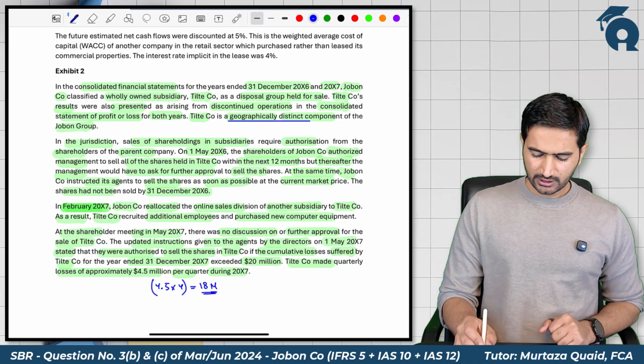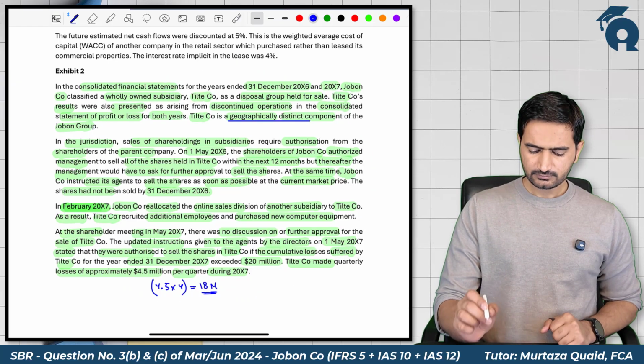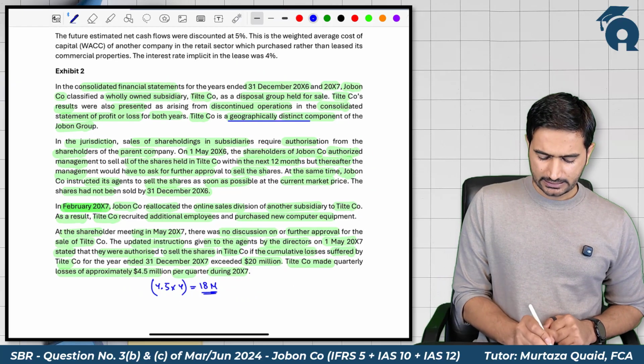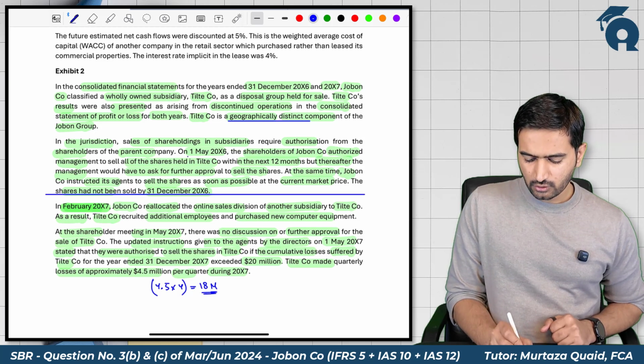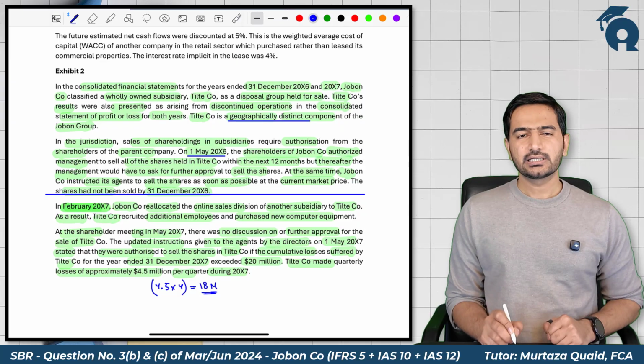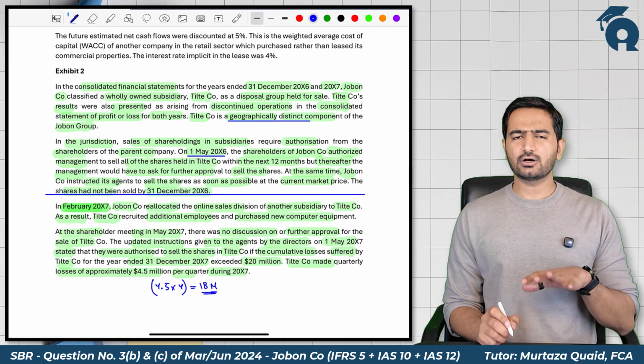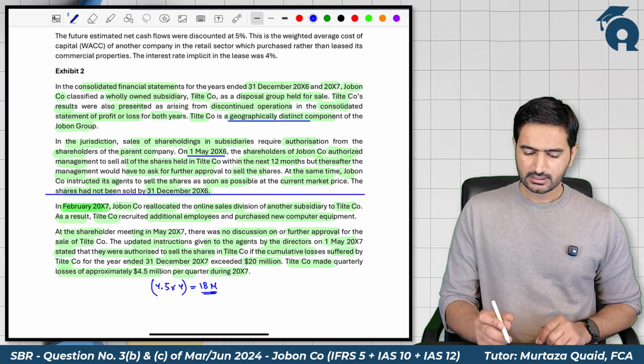So if we evaluate all this information, we can conclude that by 2006, even on 1st April 2006, the classification criteria of IFRS 5 is met.